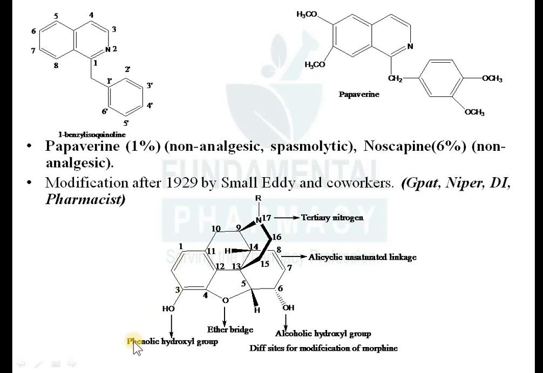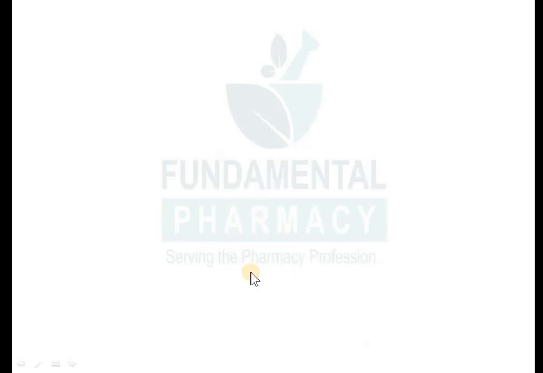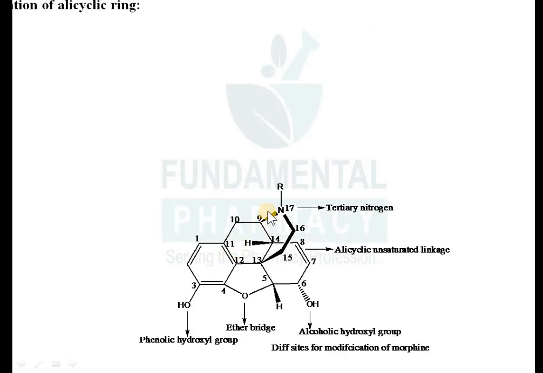What are these? You can change this hydroxyl group, then you can change this hydroxyl group, then you can change this ether bridge, then you can change this double bond. You can remove this double bond. Then you can add different groups over here, this carbon 14, and you can change the R group present on the nitrogen 17. So now the first one is modification of the alicyclic ring.